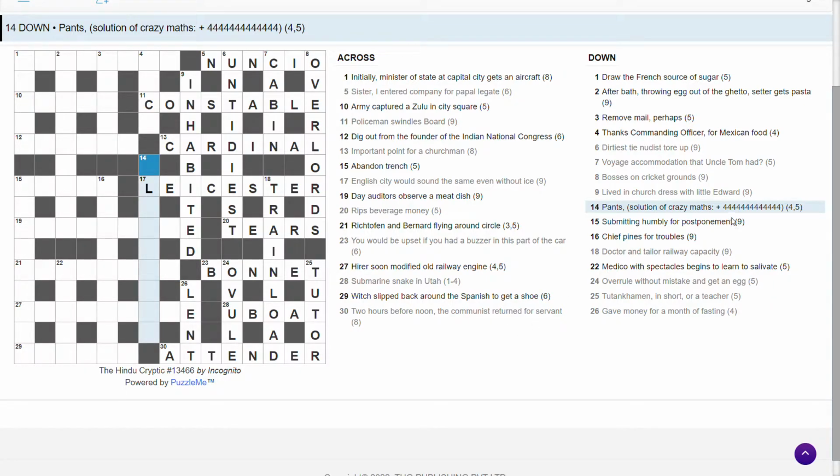What on earth is this? Pants, solution of crazy maths, plus 4, 4, 4, 4. I haven't seen a clue like that before. Wow, pan.